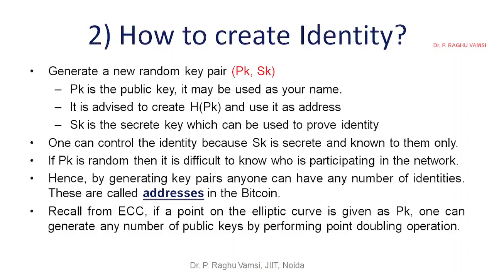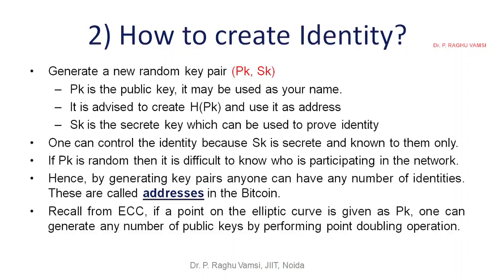Generate a new random key pair, because the Bitcoin blockchain uses public key cryptography. In public key cryptography, we have two things: a public key and a private key. So the first step is to generate a new random key pair, that is PK and SK. PK means public key, SK means secret key. PK may be used as your name, because the public key can be given to anyone, but the secret key must be kept secret with you.